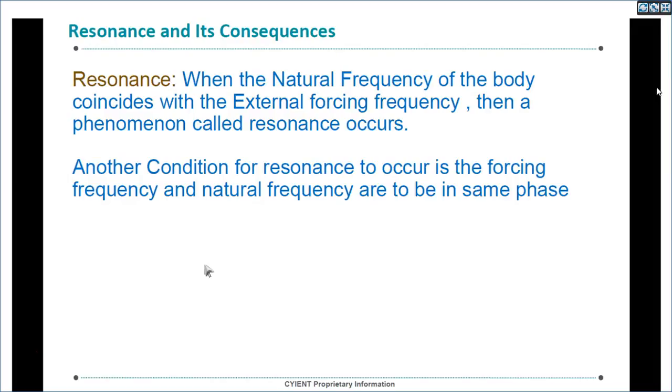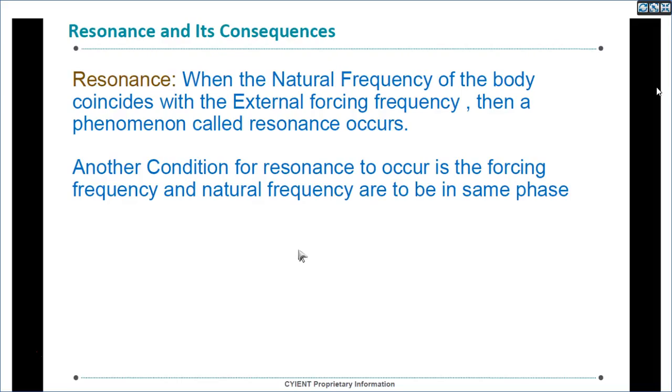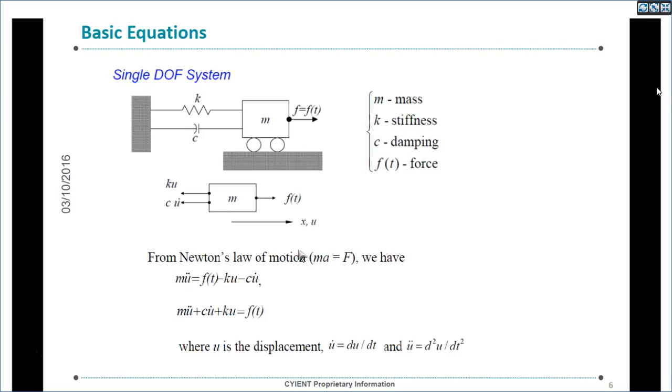Another condition for resonance to occur is that forcing frequency and natural frequency are to be in the same phase. This is one more condition, and as the frequencies match, then resonance will occur. So these are the basics of vibrations, natural frequency and resonance.